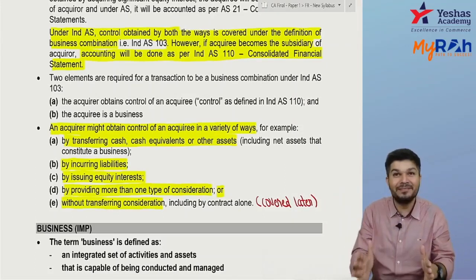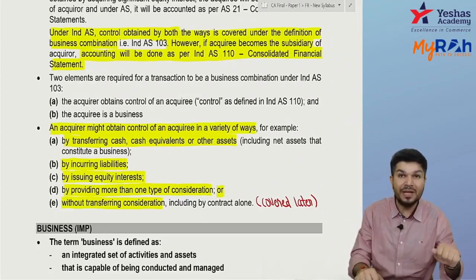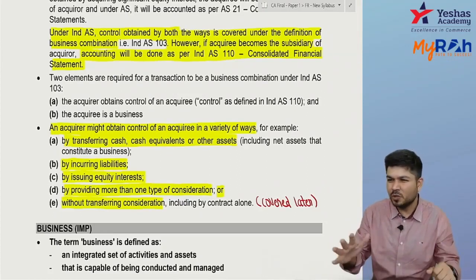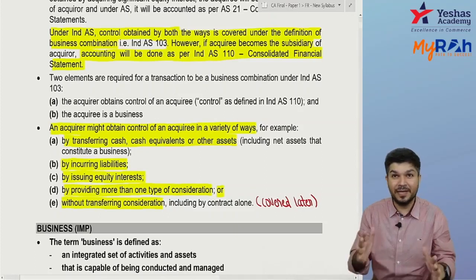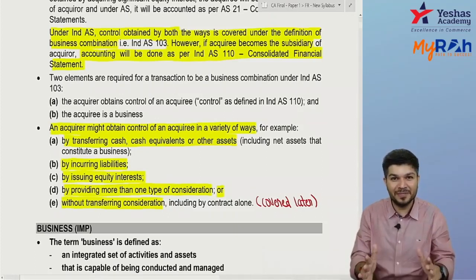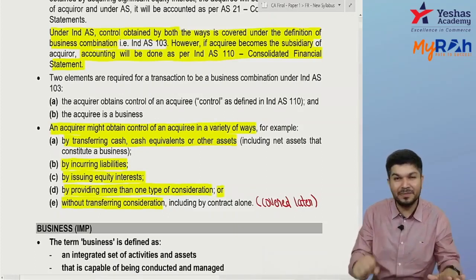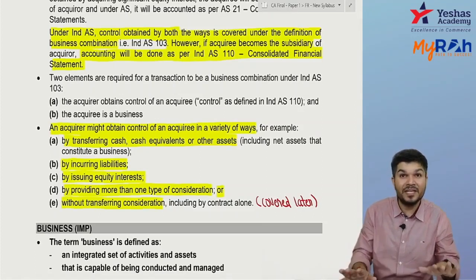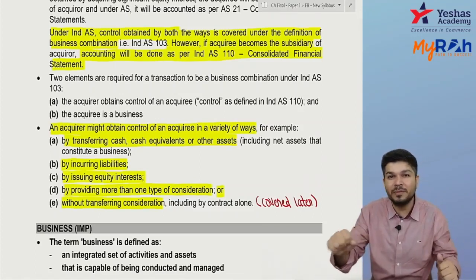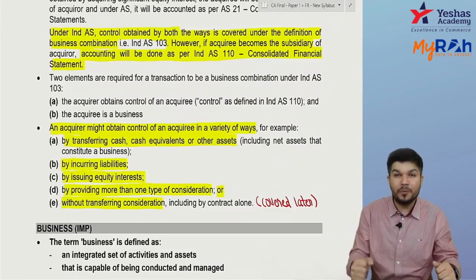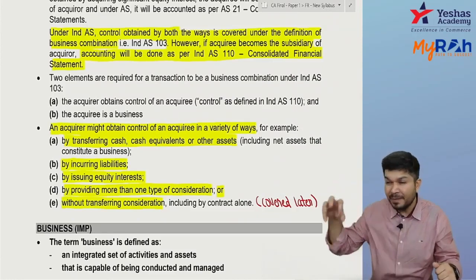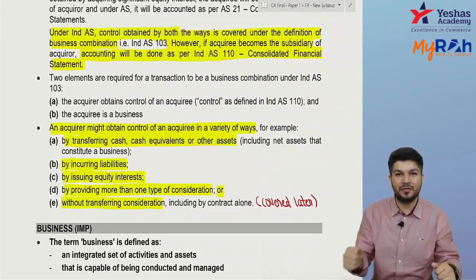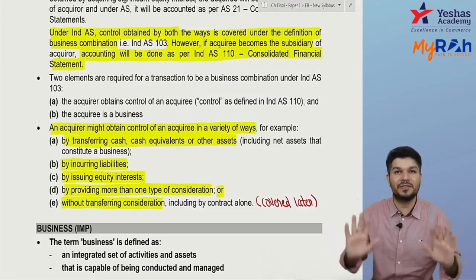Imagine A Limited, B Limited. Both are in the same line of business. A is a very well managed company. B is not good in management. A is making bumper profit. B is not able to make profit. Now B approaches A Limited and tells A Limited that, sir, you manage our entire company, we'll share profits.